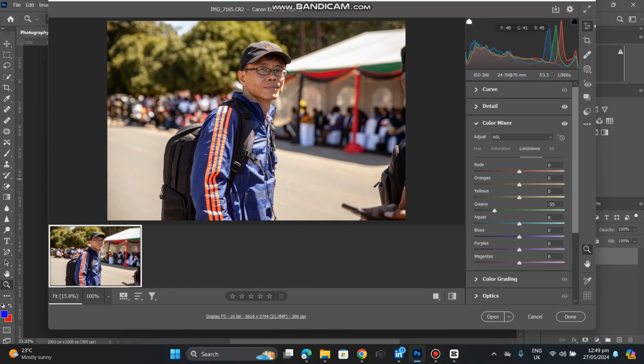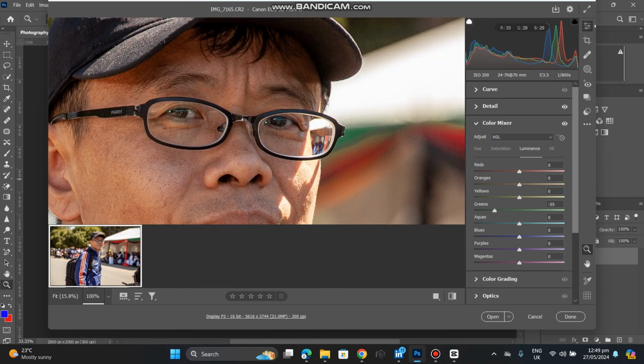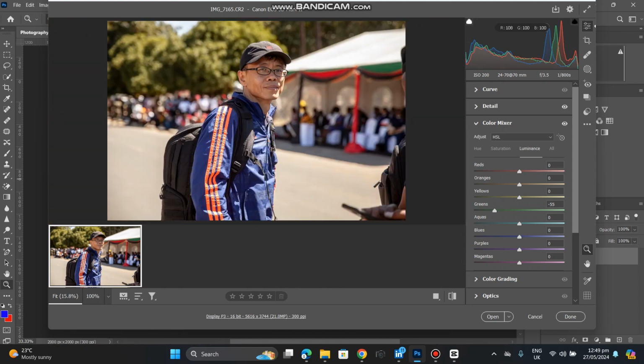So let's try to zoom in. We see if there are any unwanted colors in this picture. Okay, so there are some yellows. I don't need those yellows that much, so I'm just going to desaturate the yellows a little, and as you can see, just by desaturating the yellows, you can tell that our greens behind there also had a bit of yellow in them, so they are also being affected, and that's what we needed for this picture.